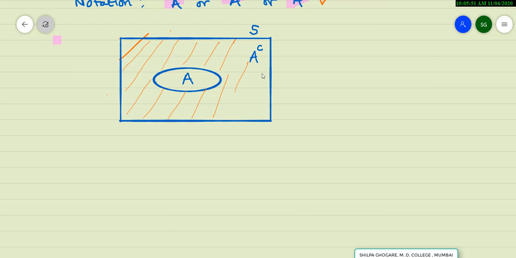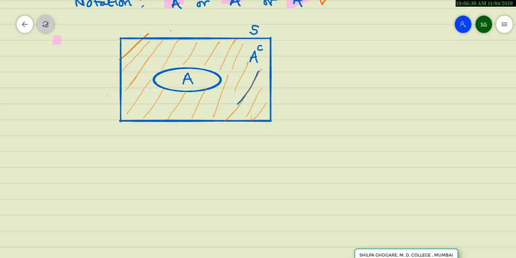Diagrammatically, one can explain the complement of an event A in the following way. This rectangle is denoting my sample space S, and the inner part here is denoting the event A. Complementary event means all that part of S which is not there in A. Leaving A, the remaining part is shown in orange color.